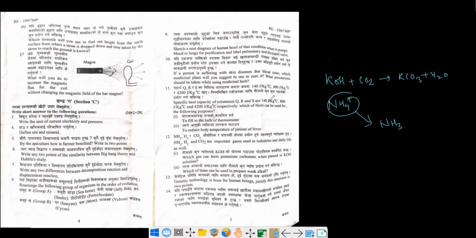Okay, so these are the answers for this one. Genetic technology is a boon for human beings. Justify this statement in 2 points. Okay, genetic प्रविधि मानवका लागि वरदान हो.